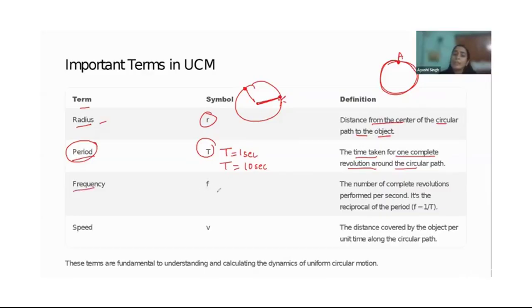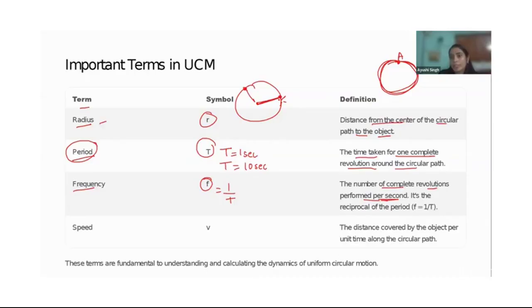Frequency is nothing but 1 by T. What do I mean by 1 by T? The number of complete revolutions performed per second. In 1 second, how many revolutions have you made? That is frequency. For example, in 1 second, let's say you are taking 10 revolutions.